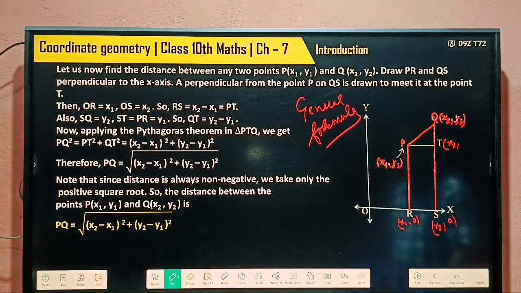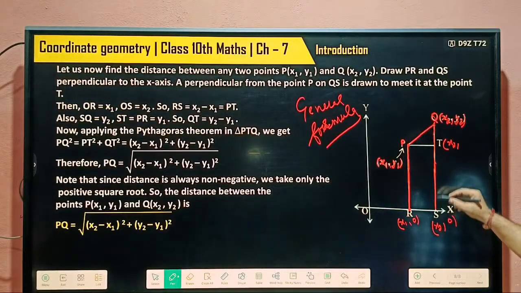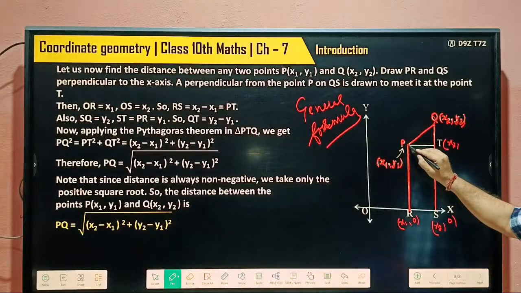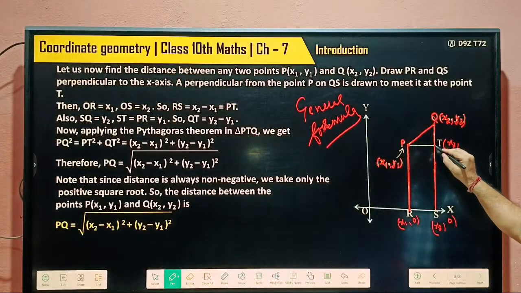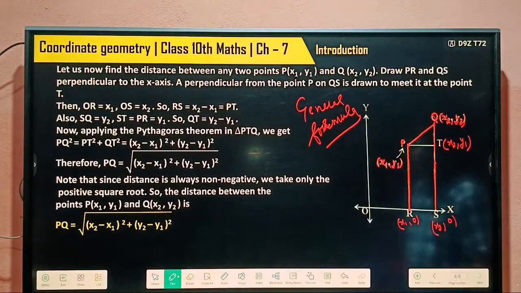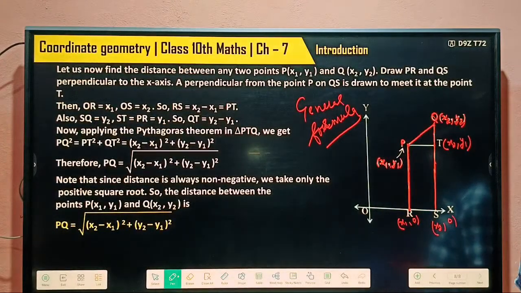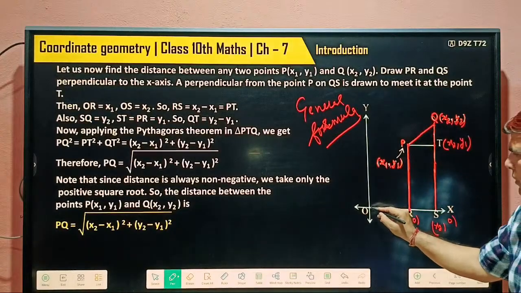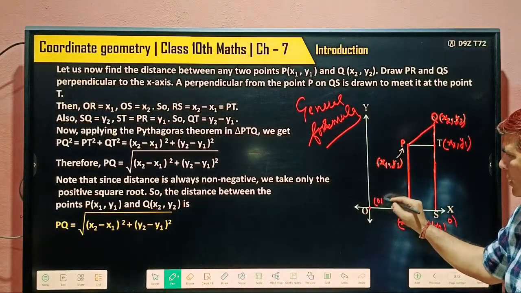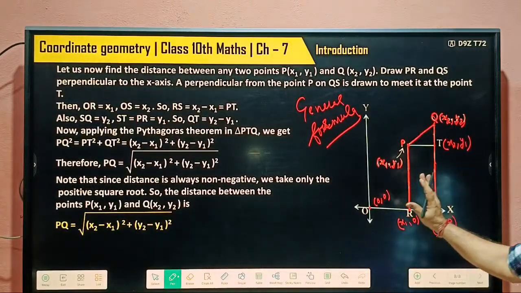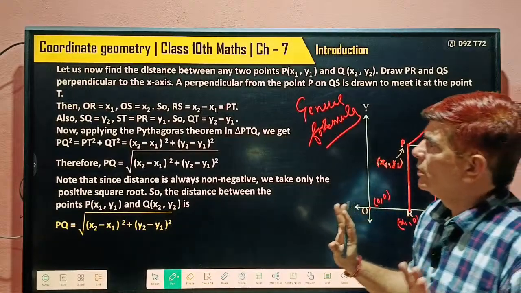Y coordinate means distance from the x-axis. This distance is equal to this distance. If its y coordinate is equal to this y coordinate, this is y1. Understood? If you can understand this, and this is the origin whose coordinates are 0 and 0, you are easily able to show it.